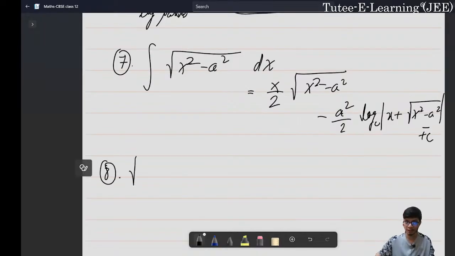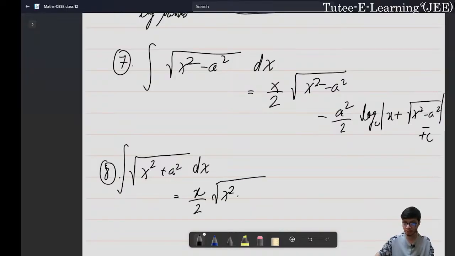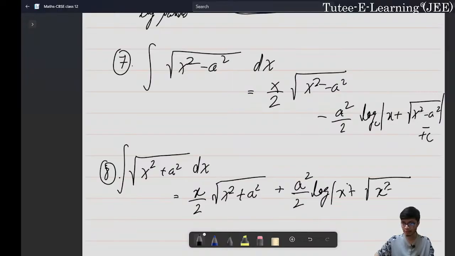Similarly, we might also have square root of x square plus a square, and the integration of that would be equal to x by 2 square root of x square plus a square plus a square by 2 and then natural log of mod of x plus square root of x square plus a square mod plus c.